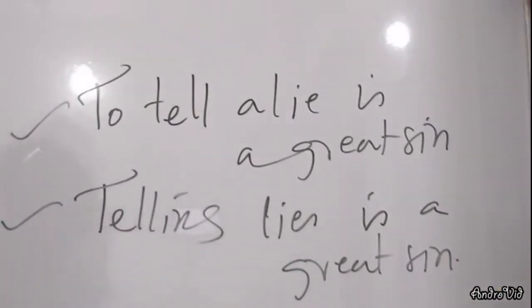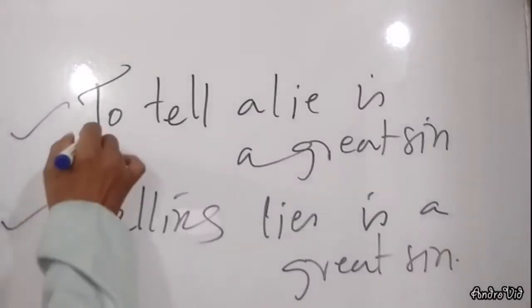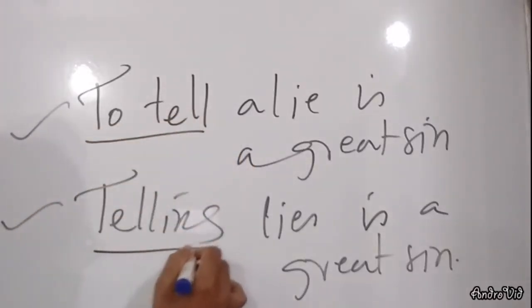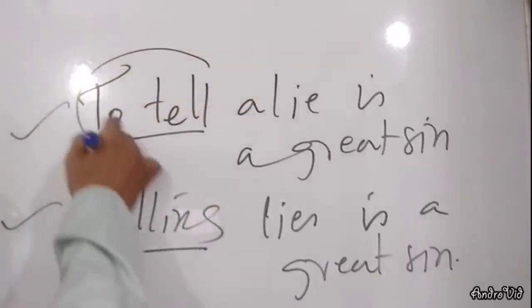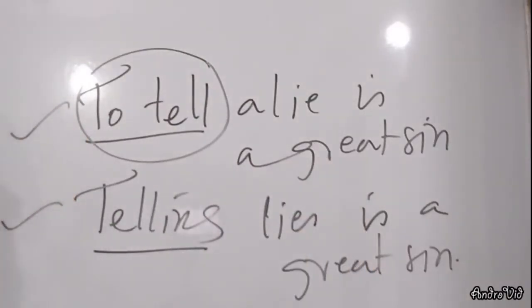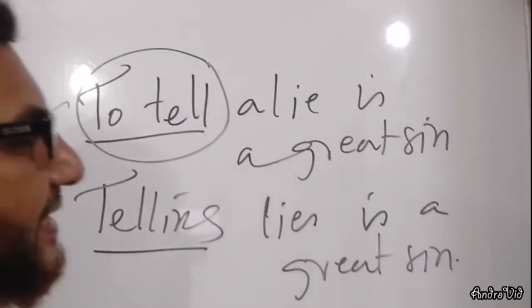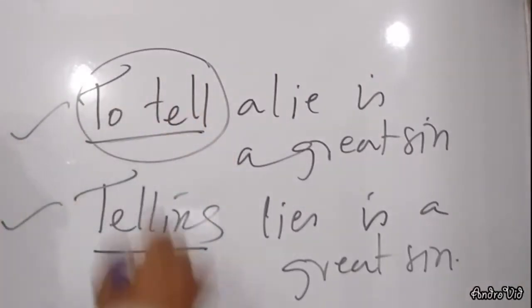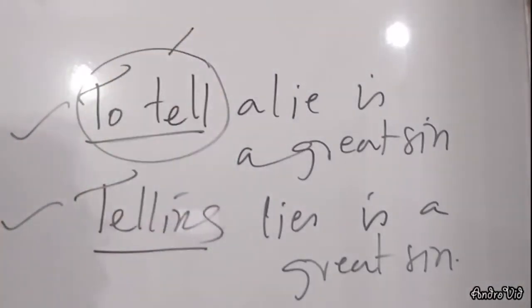First sentence, to tell a lie is a great sin. Here, to tell a lie, and second sentence, telling lies is a great sin. To tell a lie is the subject of the sentence. Here, to tell is used as subject, but generally it is infinitive.